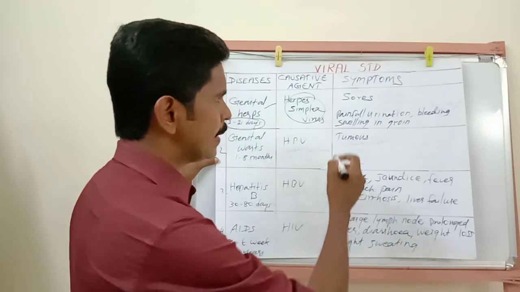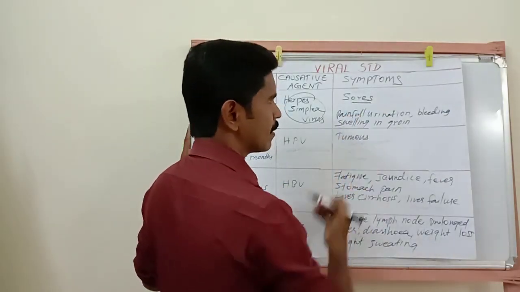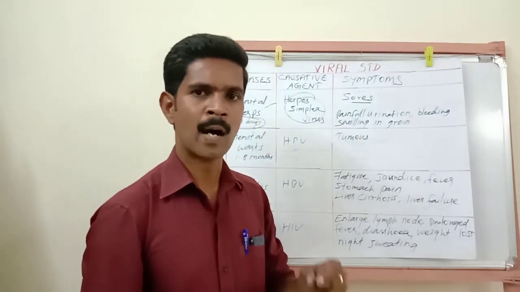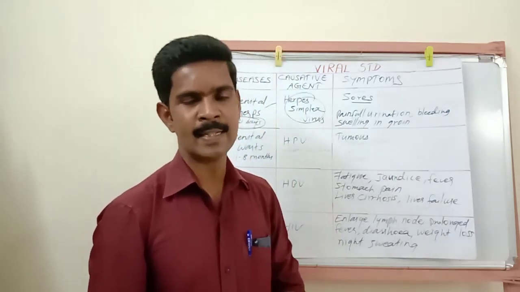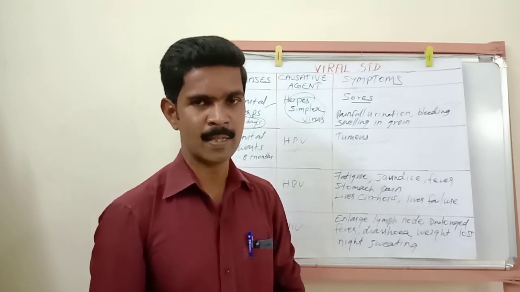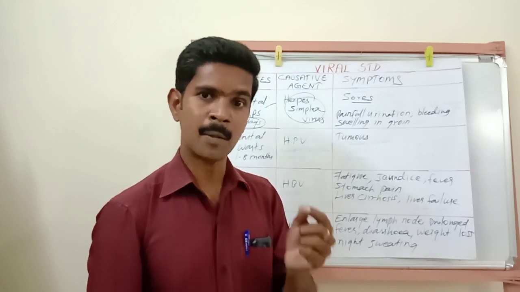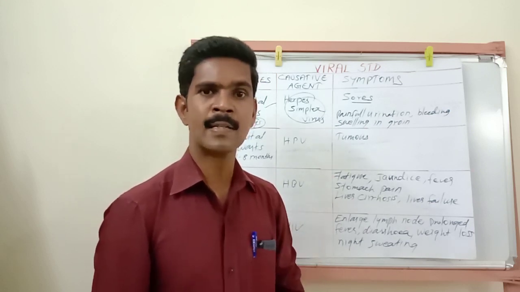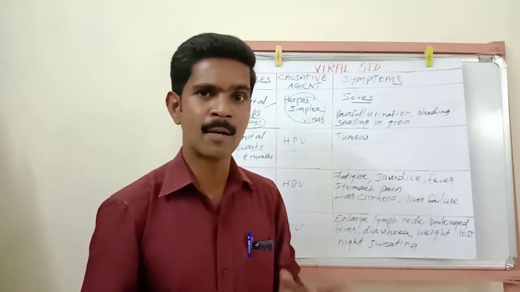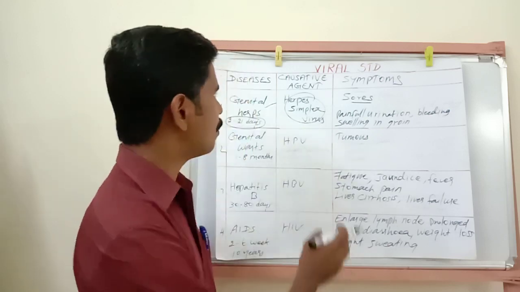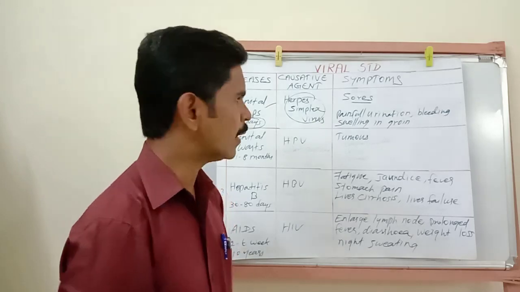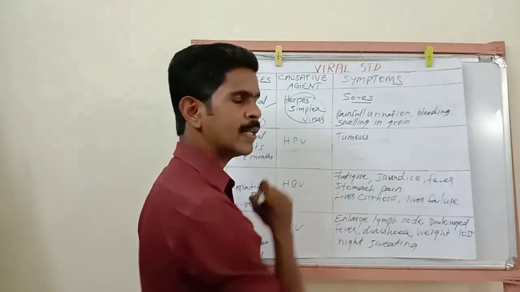Then the main important symptom is sores. Sores meaning wounds, and mostly these wounds affect the vagina region, the urethra region, and also the penis region. So the penis region of the male reproductive system, the vagina region of the female reproductive system, and the urethra region: in these regions some wounds appear. So this is the main symptom of genital herpes. Understand? Then the second symptom, painful urination.